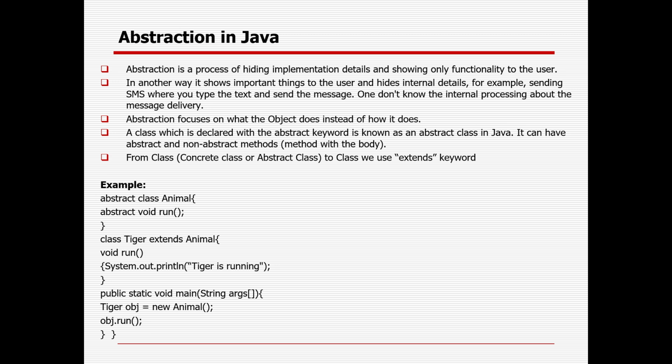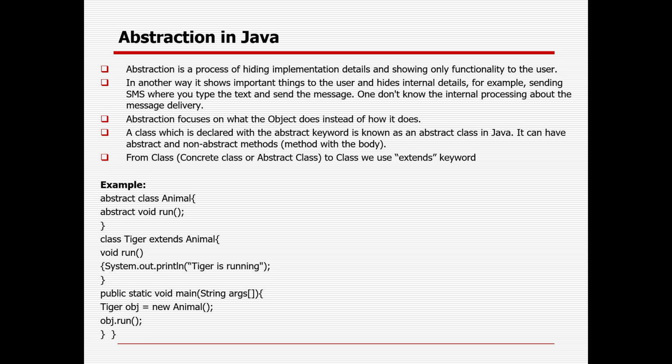Because in case you are knowing everything, then you will be developing everything again for your own. So that is the reason they don't want to show every internal implementation to the user. Instead, they want to give the user the interfaces, the GUI part, so that they can work. So that is called abstraction: hiding the implementation details and showing the important functionality to the user so that they can work. So abstraction is the process of hiding the implementation details and showing only the functionality to the user.